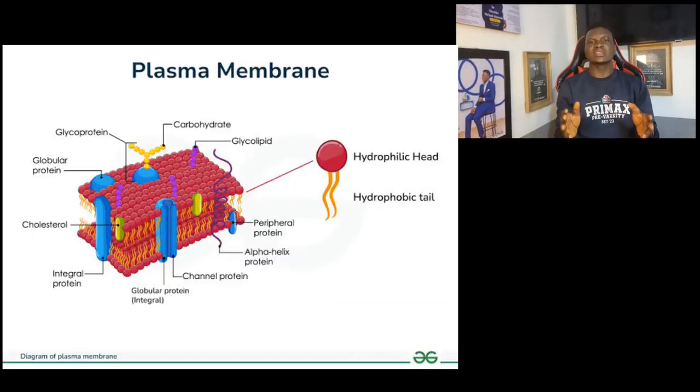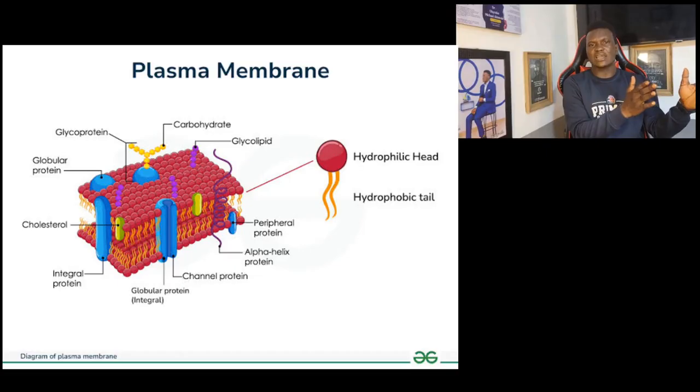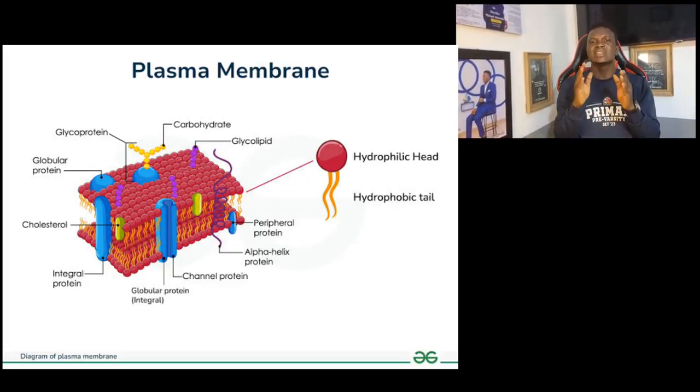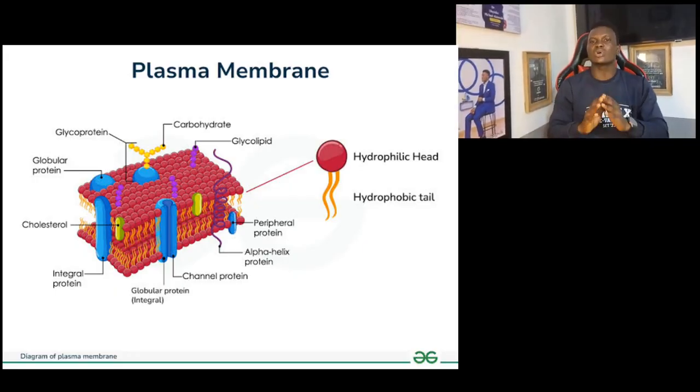So let's talk about the cell membrane. So we are moving out to the outside of the cell now. The cell membrane is a protective structure that separates the inner cell from the external environment. So things cannot easily move into the cell due to the presence of the cell membrane. The cell membrane is selectively permeable to things that enter. So there are specific things that the cell membrane allows to enter,